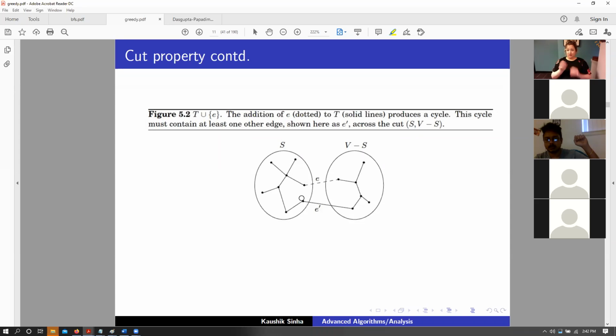And in this tree here, we have 7 edges. In this tree here, we have 5 edges. That gives us a total of 12 edges in total. Now, if we